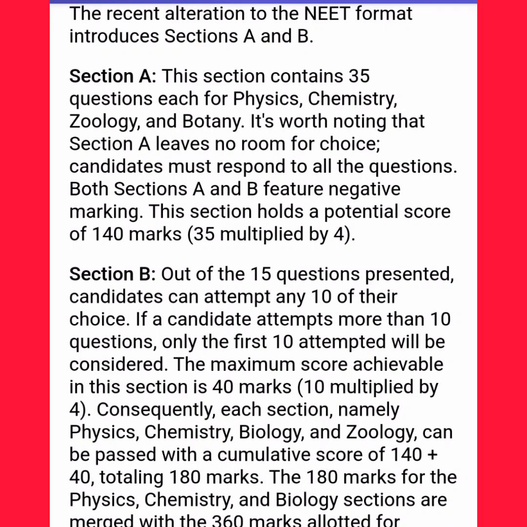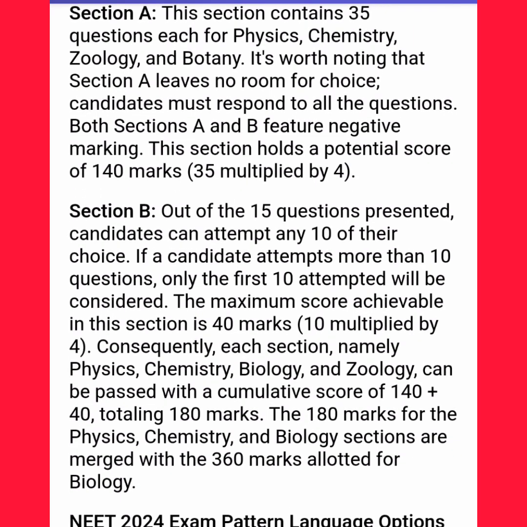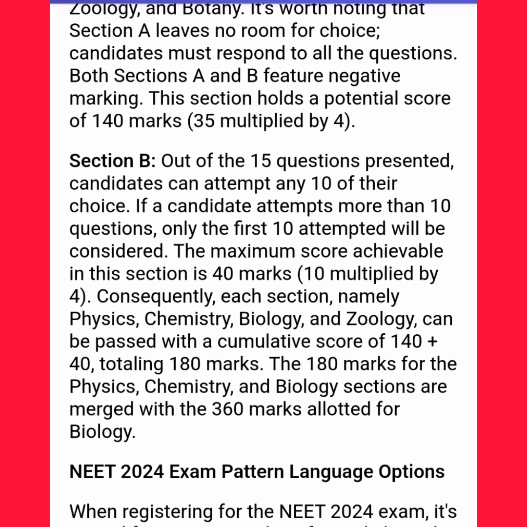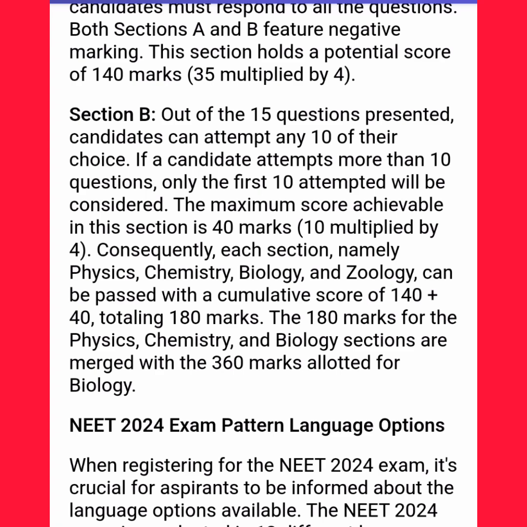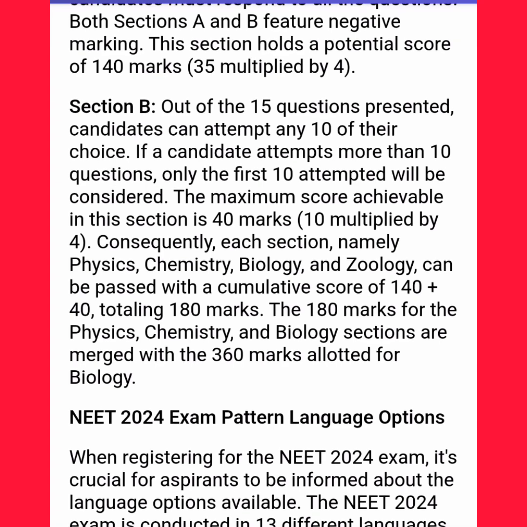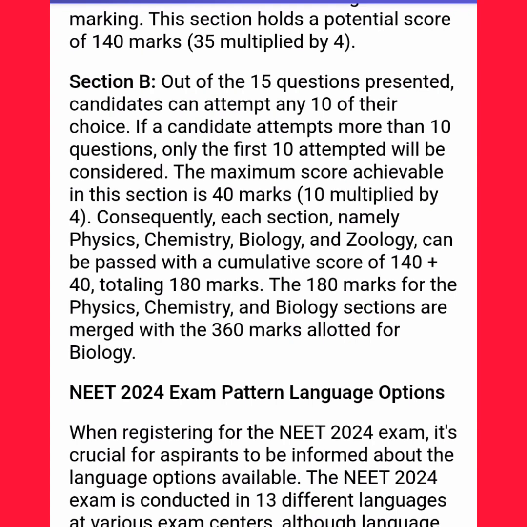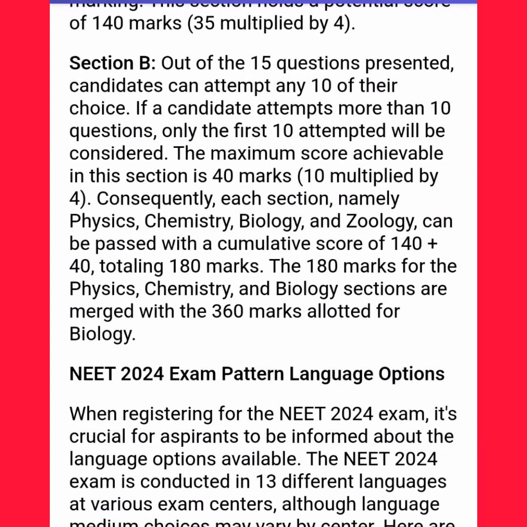This section holds a potential score of 140 marks, 35 multiplied by 4. Section B: out of the 15 questions presented, candidates can attempt any 10 of their choice. If a candidate attempts more than 10 questions, only the first 10 attempted will be considered. The maximum score achievable in this section is 40 marks, 10 multiplied by 4.